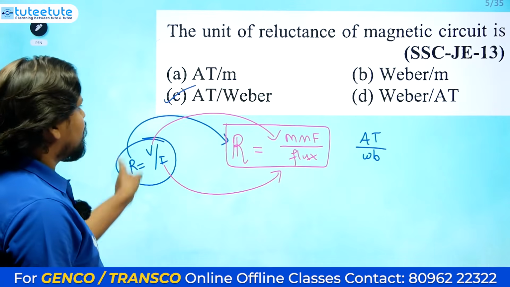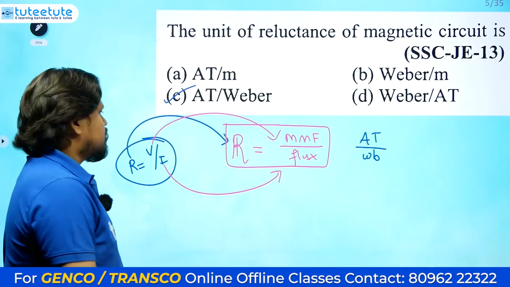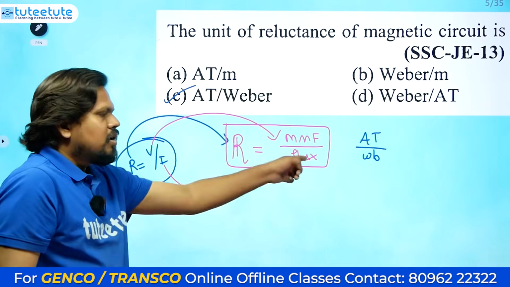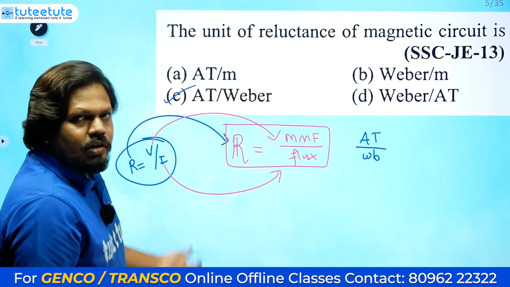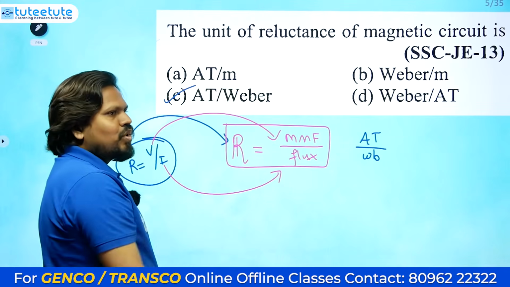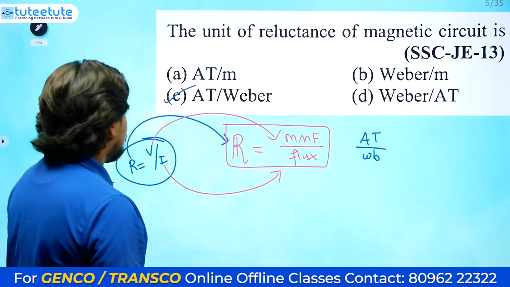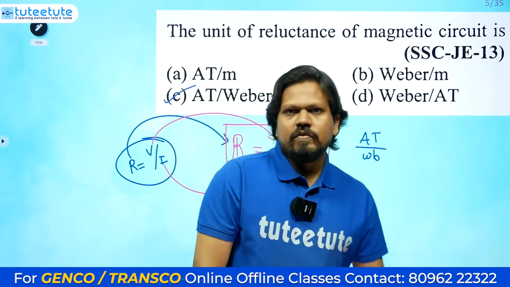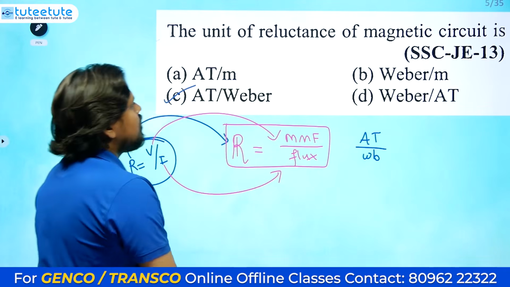Here we need to know the analogous quantities. Here current, here flux, here current density, here flux density. There are some more options also, and there are some more questions on this, where we will learn one or two more points. Analogous quantities are also important for us, so we need to understand that.